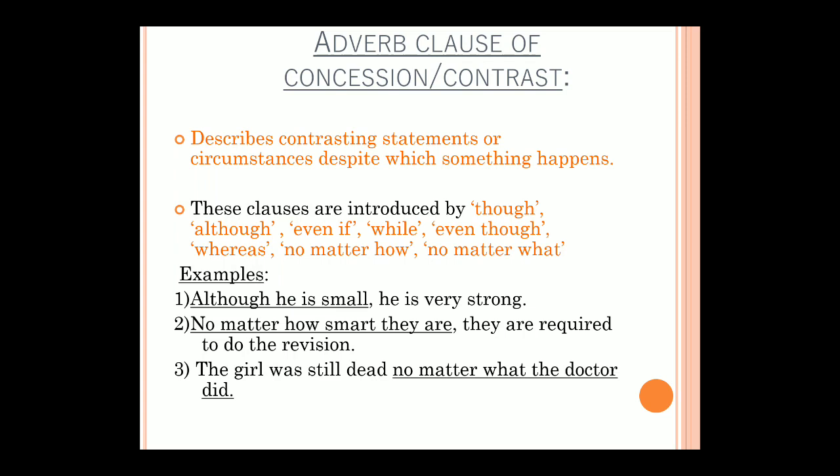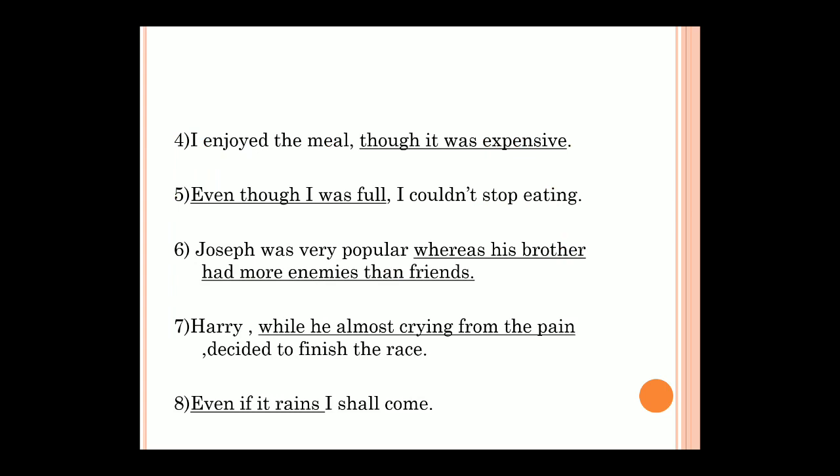The easy way to identify: if the subordinating conjunction comes at the beginning of the sentence, after the comma is our main clause. Then, the girl was still dead no matter what the doctor did. So no matter what introduces an adverb clause of concession. It begins from no matter what till did, that is our adverb clause of concession, and the remaining is the main clause. Then, I enjoyed the meal though it was expensive. Even though I was full, I could not stop eating. All these are examples of adverb clause of concession.